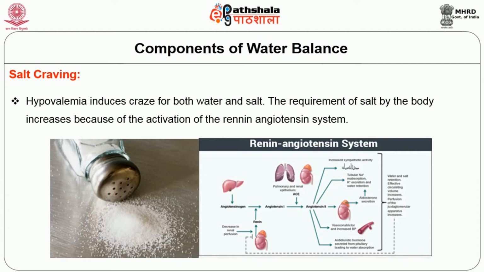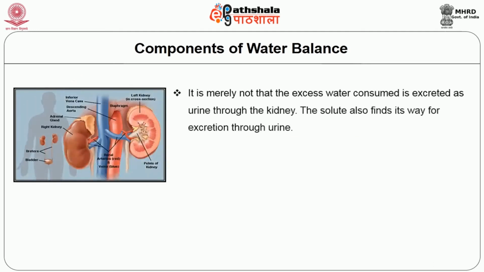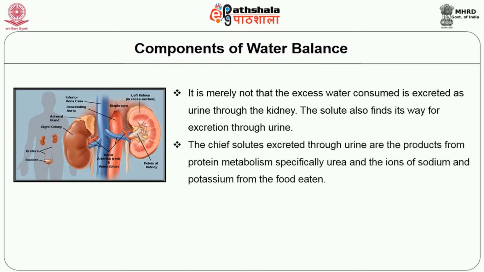Coming to the role of kidneys. It is not merely that the excess water consumed is excreted as urine through the kidney. The solute also finds its way for excretion through urine. The chief solutes excreted through urine are the products from protein metabolism, specifically urea, and the ions of sodium and potassium from the food eaten.